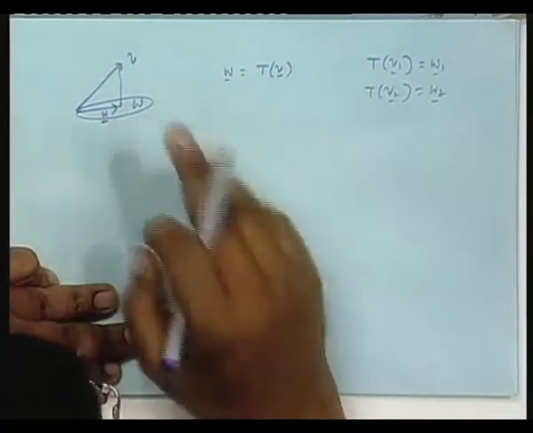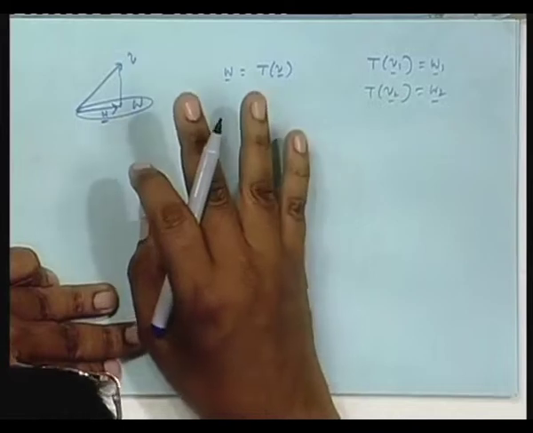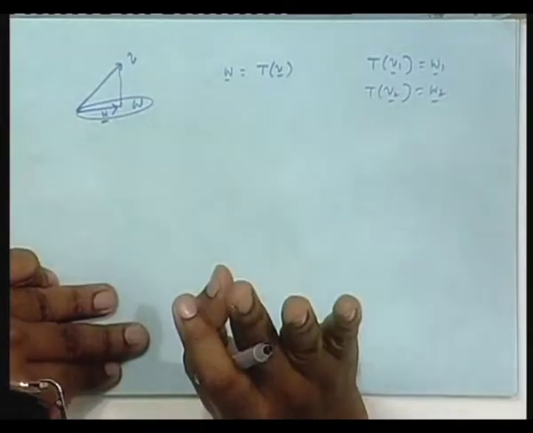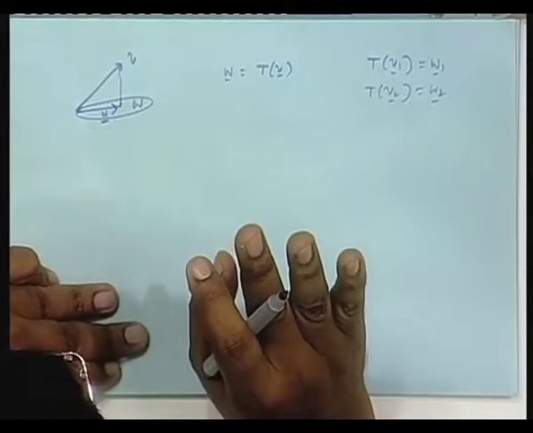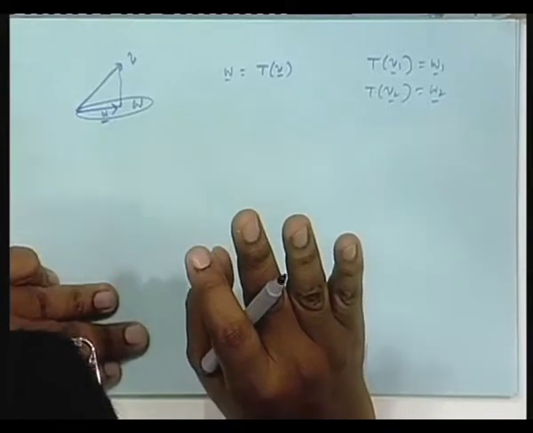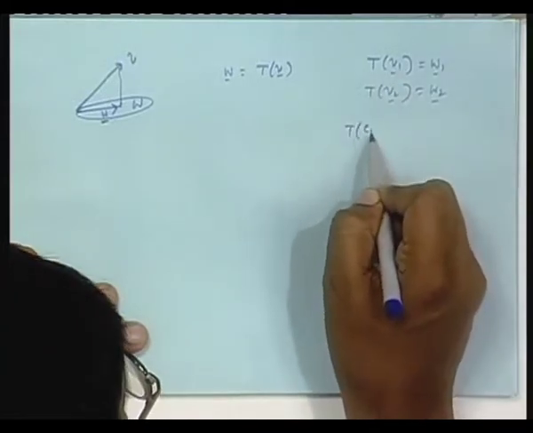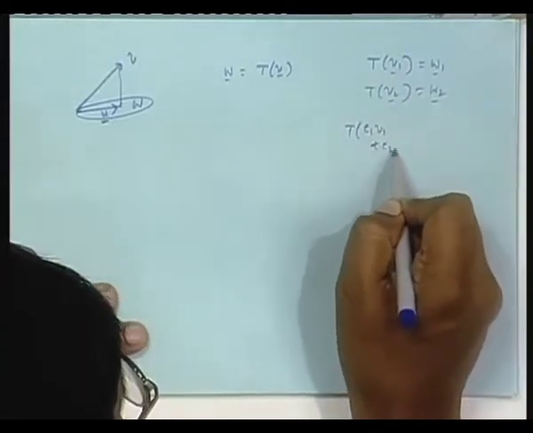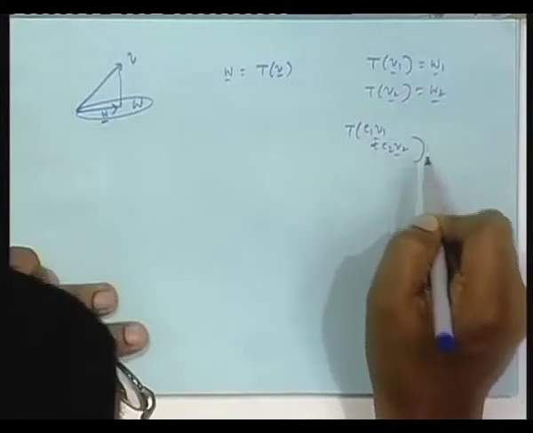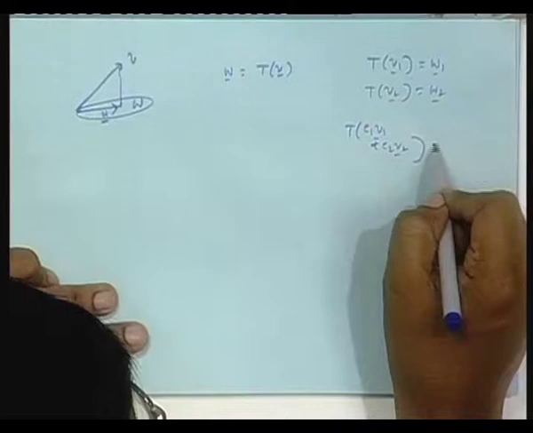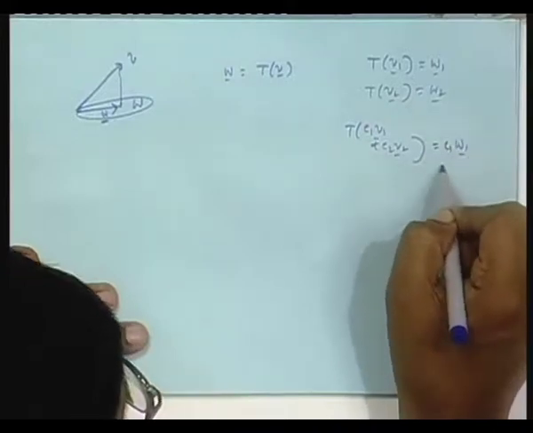V1 is something I am projecting, I am getting W1 out of W; V2 is another fellow I am projecting, I am getting W2 out of W. Then I am saying, instead of V1, V2, if I have C1 V1 plus C2 V2, if I project this vector, this is my claim, I should get just C1 W1 plus C2 W2.